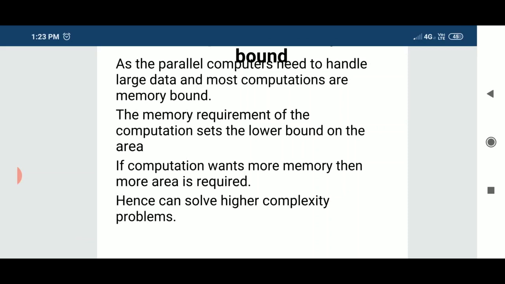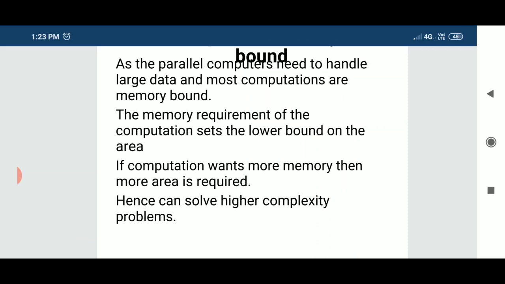Where will this data reside? The data will reside in the chip. The information or data depends densely on the area of the chip, doesn't it? Hence, this memory requirement is the lower bound on the area of the chip. The meaning here is, if the computation or the complexity needs more memory, then the area needs to be increased for the chip. That's all.